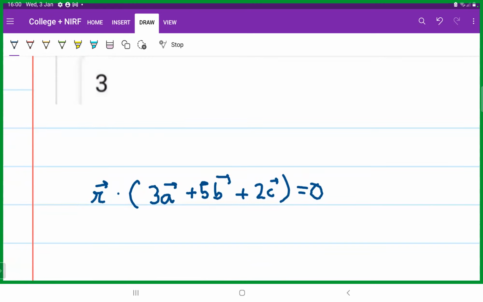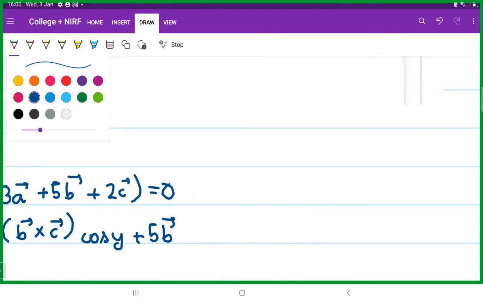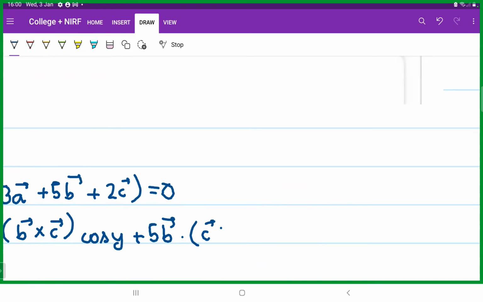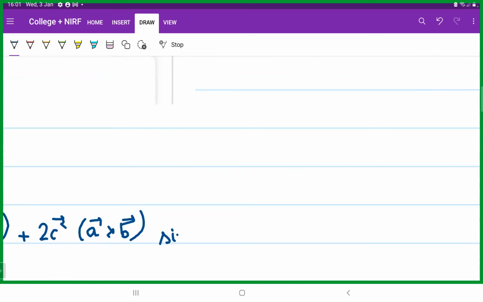Upon multiplying, we will get 3A dot B cross C into cos Y, plus 5B dot C cross A, plus 2C dot A cross B into sin X, is equal to 0. Okay.